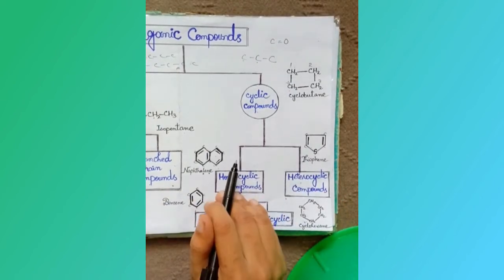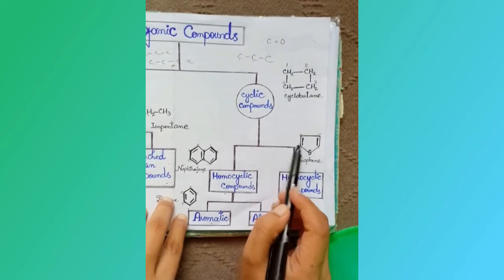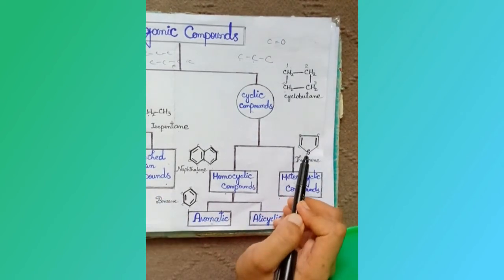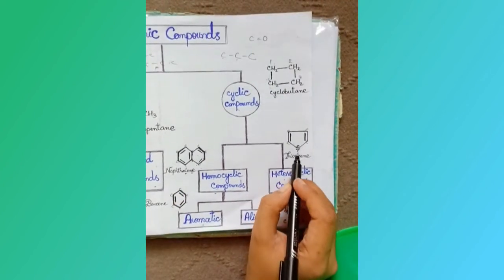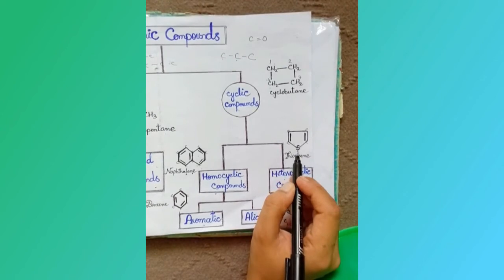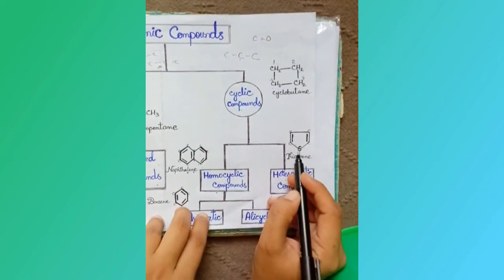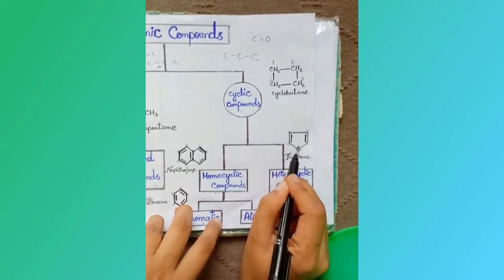In this structure, 4 edges of the ring contain carbon atoms, 1, 2, 3, 4. While the 5th edge does not contain a carbon atom. Instead, there is an inorganic element, which is sulfur. So the thiophene ring comes in the category of heterocyclic compounds due to the presence of sulfur.